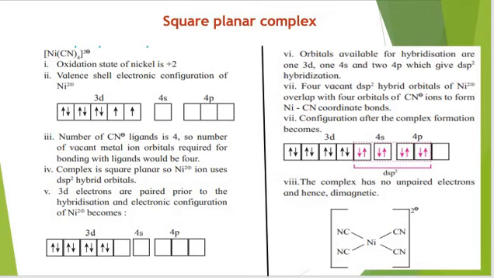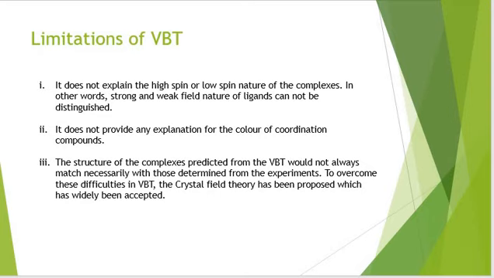Now, limitations of VBT. VBT did not explain the high spin and low spin nature of the complexes. It did not explain the strong and weak field nature of ligands. It cannot distinguish between the two. It does not provide any explanation for the color of coordination compounds. And the structure of complexes predicted from VBT would not always necessarily match with those determined by experiments. And to overcome this difficulty, which arises due to VBT, crystal field theory has been proposed, which is widely accepted.